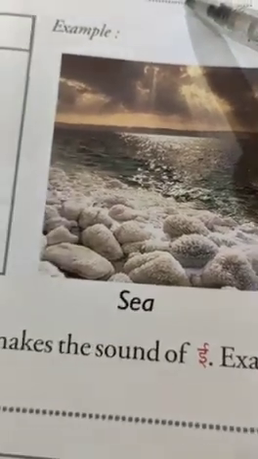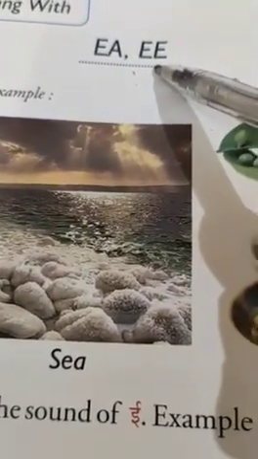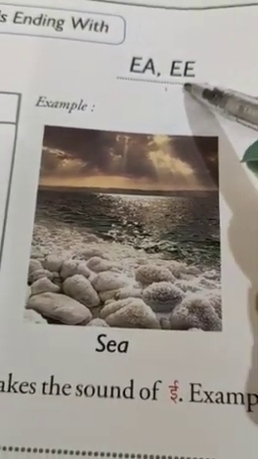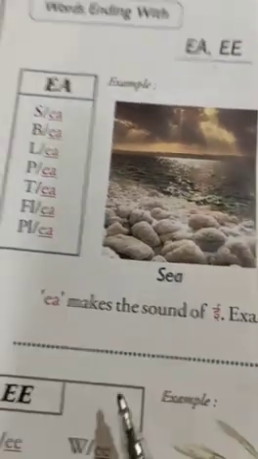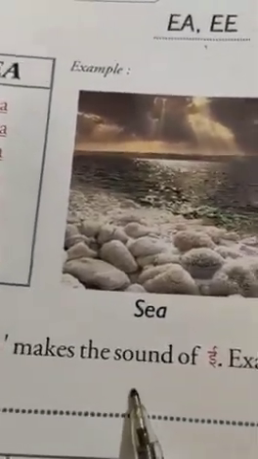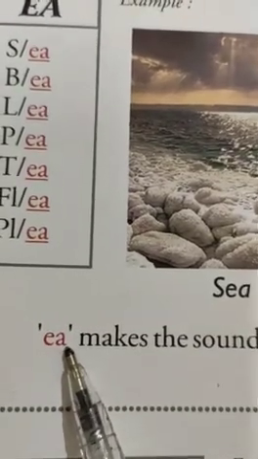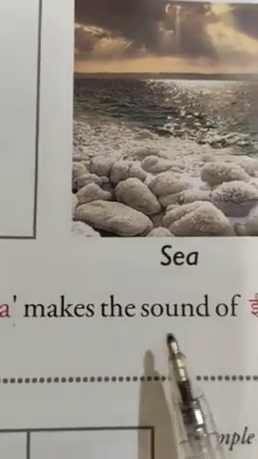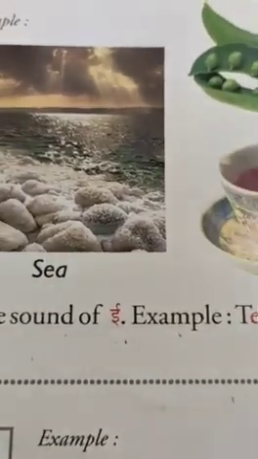E and A means it's E. Yes. E means E. Both are the same sound. Yes. Look here. E, A. When E and A meet together, it makes the sound of E. For example, T. See?